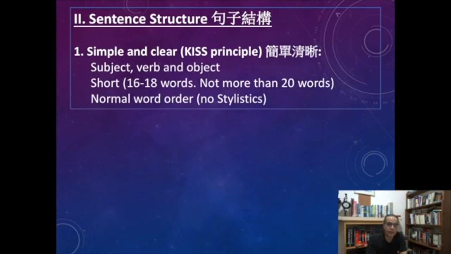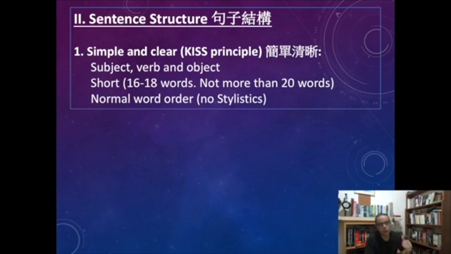About the sentence structure. Always use simple and clear. Always use the simple form, that is the subject, the verb, and the object. Pay attention to the verb and the object. And you use always short sentences. The sentence should be in English around 16 to 18 words. Try not to use more than 20 words per sentence, even though sometimes when it's used in the lead, the first paragraph of the news, sometimes it goes much longer than that, because the lead should come in one sentence.